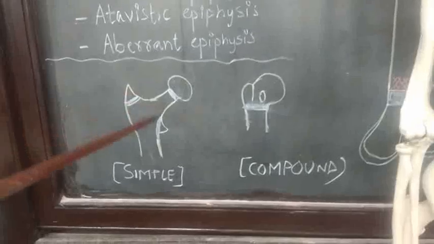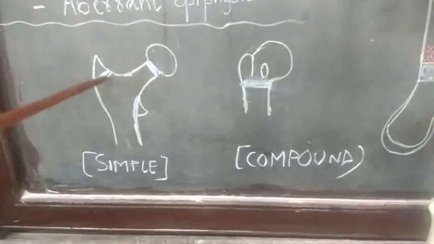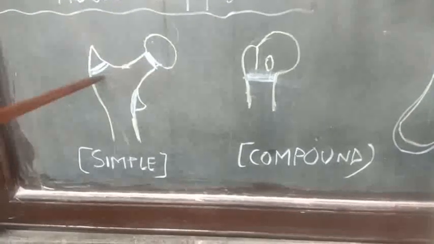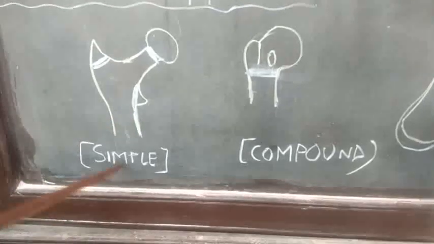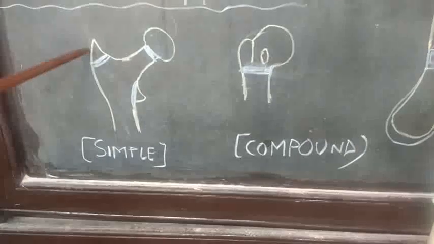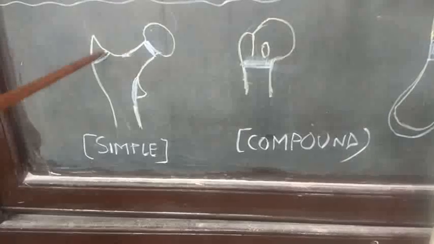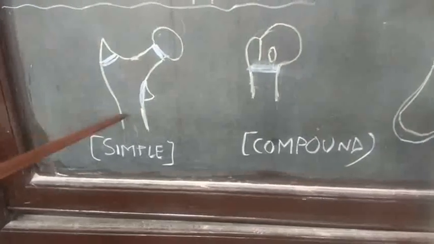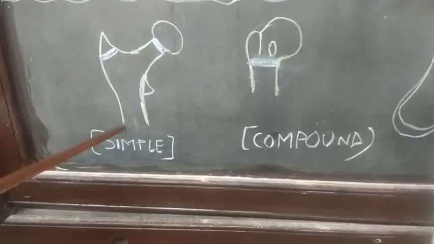Individual epiphysis unites with the diaphysis by means of a single individual epiphyseal plate of cartilage. What is the example of simple epiphysis? That is the upper end of femur. You can see here, this is the greater trochanter, lesser trochanter and head of the femur. These three epiphyses unite with the diaphysis by means of separate epiphyseal plates of cartilage.